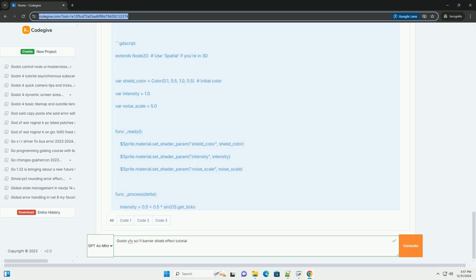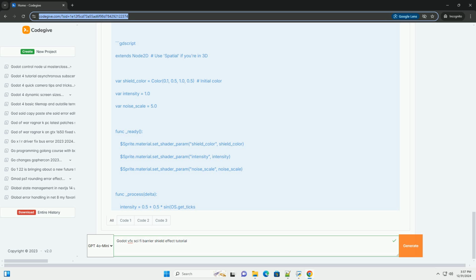2. Script code. Here's an example script that controls the intensity and color of the shield dynamically. extends Node2D # use Spatial if you're in 3D. var shield_color = Color(0.1, 0.5, 1.0, 0.5) # initial color. var intensity = 1.0. var noise_scale = 5.0. func _ready(): $Sprite.material.set_shader_param("shield_color", shield_color) $Sprite.material.set_shader_param("intensity", intensity) $Sprite.material.set_shader_param("noise_scale", noise_scale).